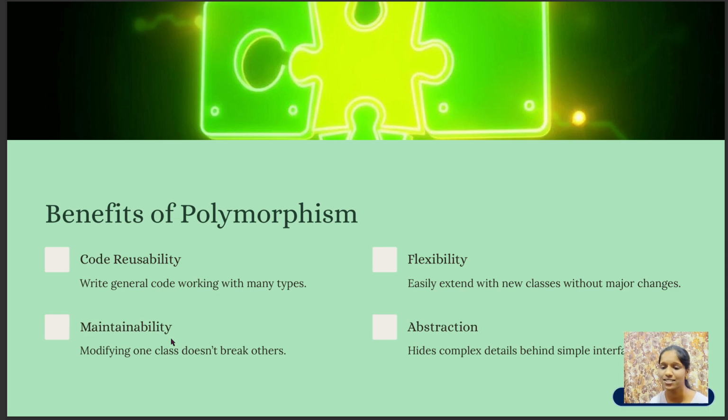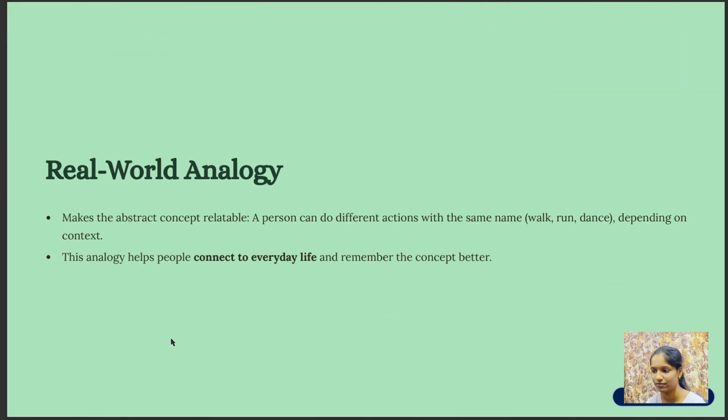And then the next thing is how we can use it in real life. Think of the word drive. A human drives a car. A program can drive a robot. A nail can be driven into wood. Here you have used only one word, but it is used in different contexts and actions. This is exactly what polymorphism means in programming.